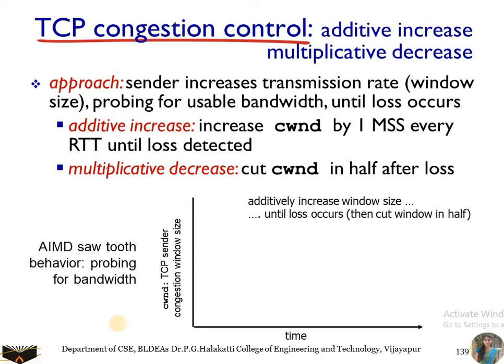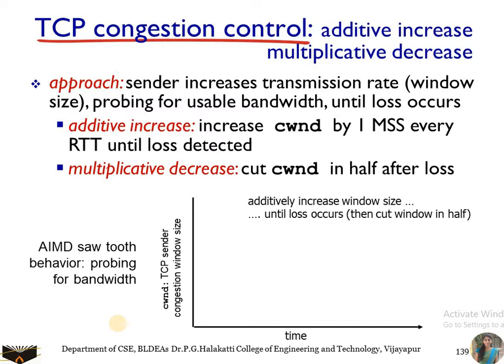So there are three questions that need to be asked here. The first question is, how does a TCP sender limit the rate at which it sends traffic into its connection? The second question is, how does a TCP sender come to know that there is congestion on the path between itself and the destination? And the third one is, what is the algorithm used by the sender to change its transmission rate, that is, whether the sending rate needs to be reduced or increased? So we need to answer these questions.